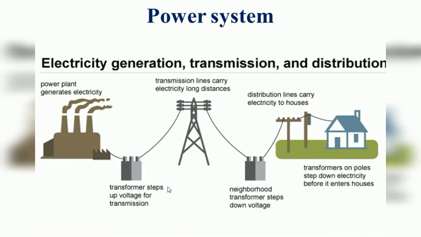So without reactive power, we can't send the active power efficiently from one end to another end, and the reactive or compensating devices also improve the power factor of the system.